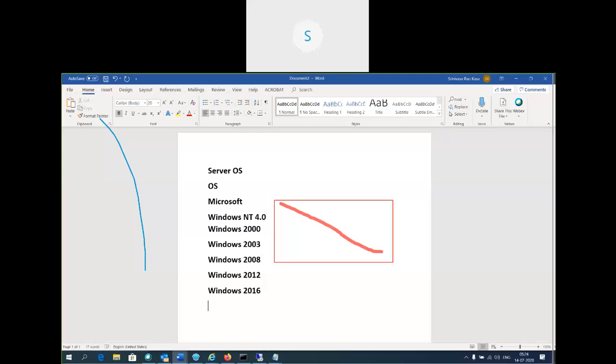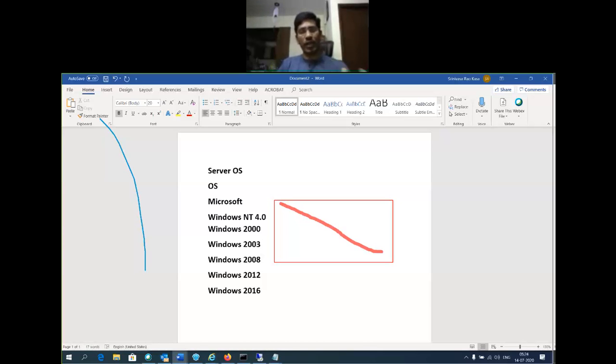There are different operating system vendors: Microsoft, Red Hat, Solaris, Linux, AIX. So there are vendors who design the respective operating systems. Which operating system we need to select depends purely on the application. Which application are you going to install? According to that application, we choose an operating system. Here we are going to talk about Microsoft Windows Server operating system.